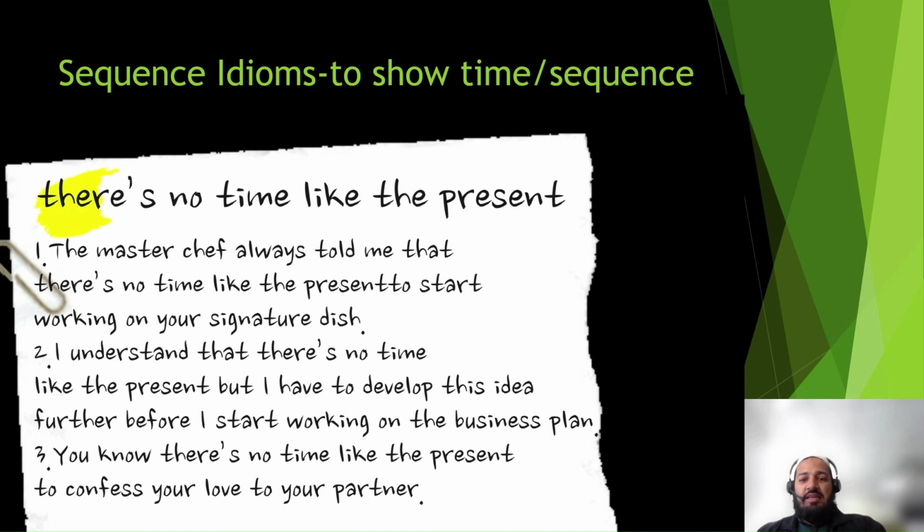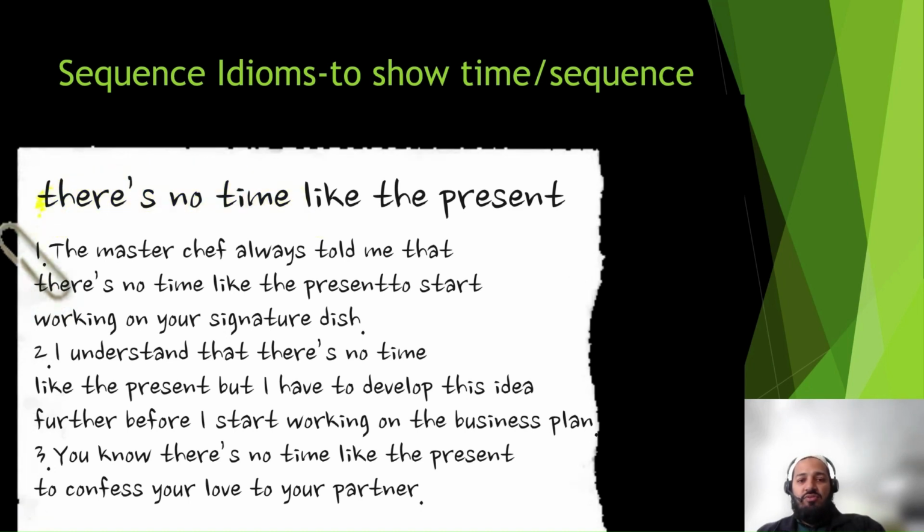So it means that the current time, the time that is ongoing right now, is the best time. That's what it means. And you can give examples like, the master chef always told me that there is no time like the present to start working on your signature dish. Or you can say there is no time like the present to confess our love to our partner.